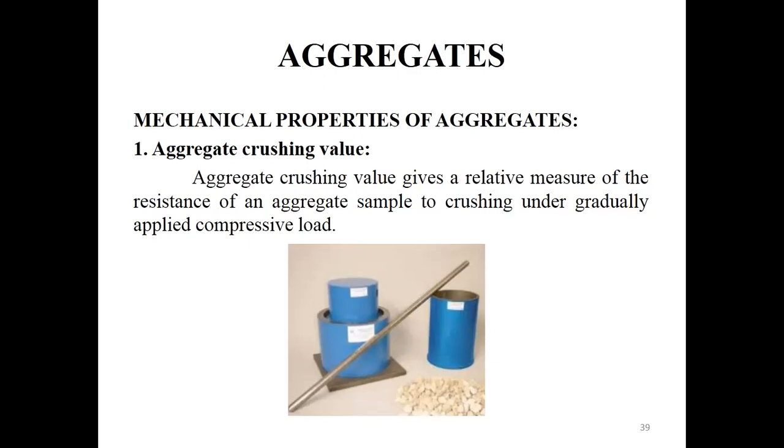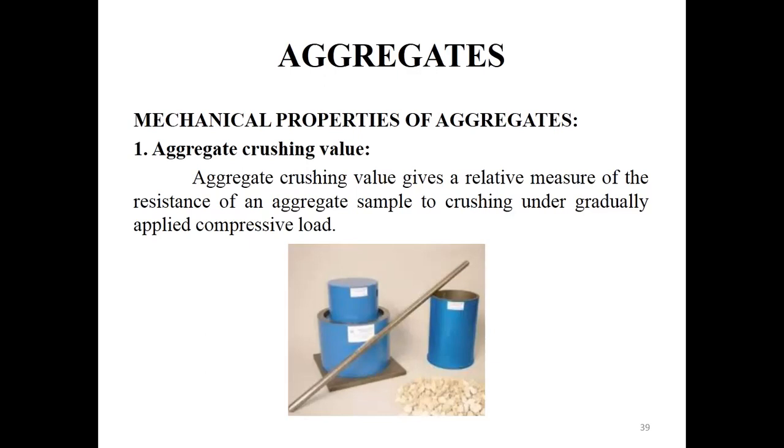Now the cylindrical mold along with the test sample is placed in position with the plunger. The plunger from the compression testing machine will be placed over this sample.